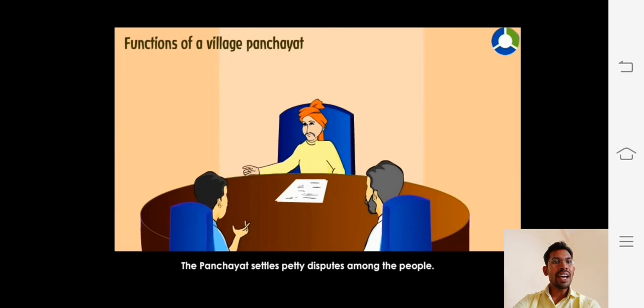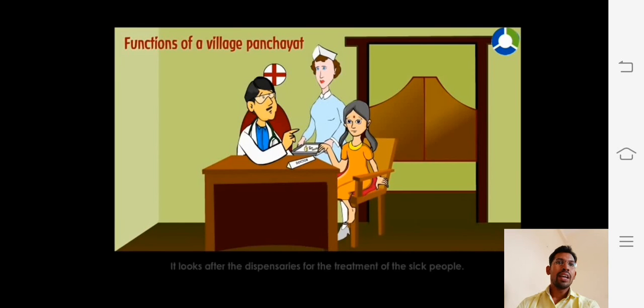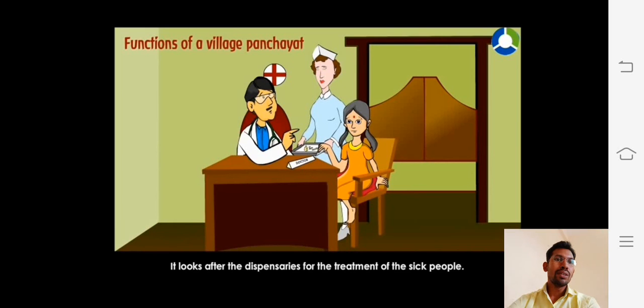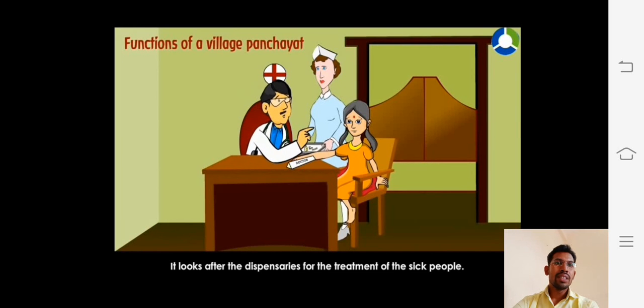The Panchayat settles petty disputes, and looks after the dispensaries for the treatment of sick people.